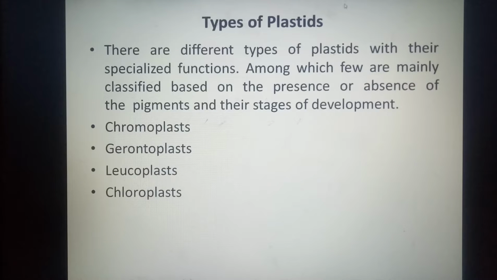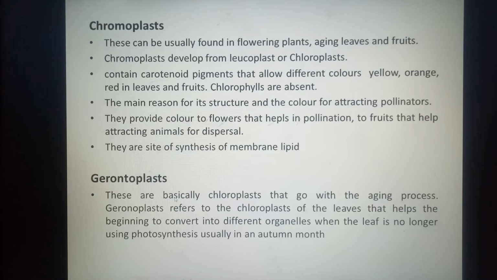Now there are different kinds of plastids which are present in plants and algae. These can be differentiated on the basis of presence or absence of pigments, such as chromoplasts, which are colored, gerontoplasts, the leucoplasts, the uncolored, and the chloroplast. Let us discuss the chromoplasts first.